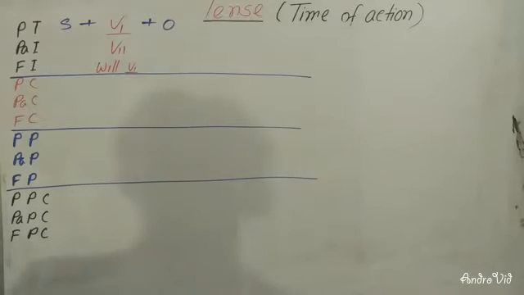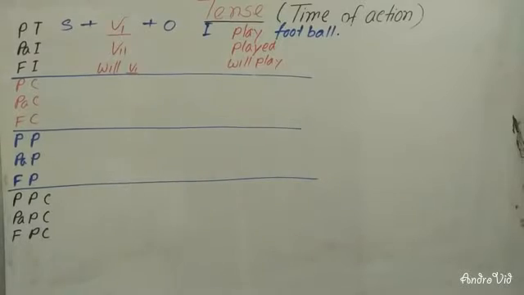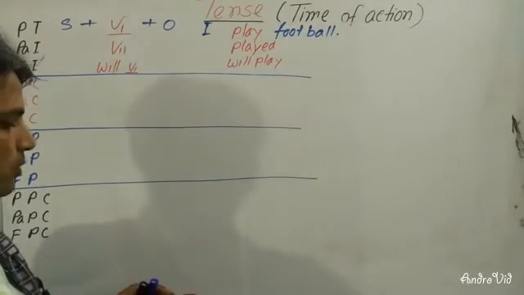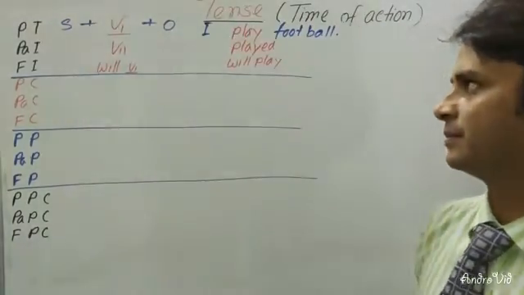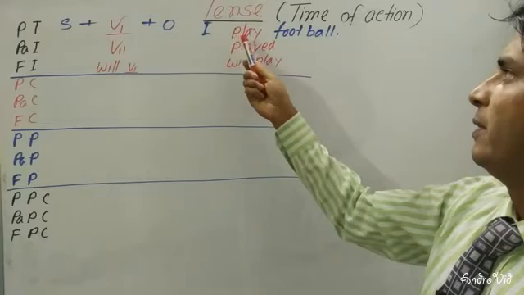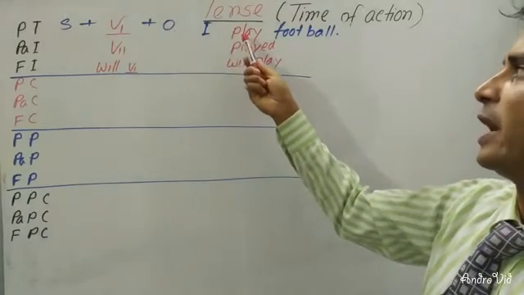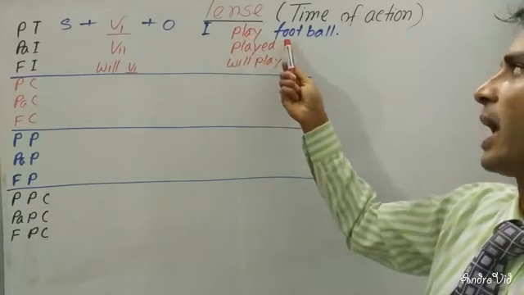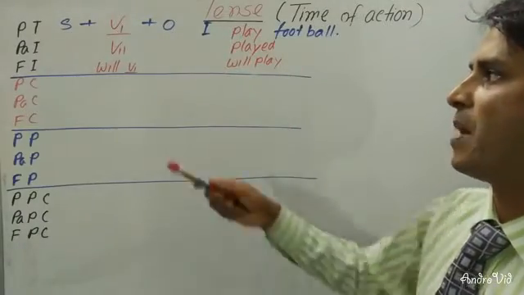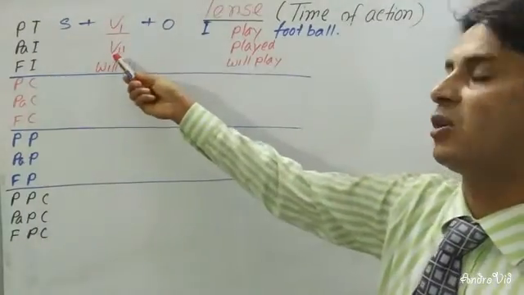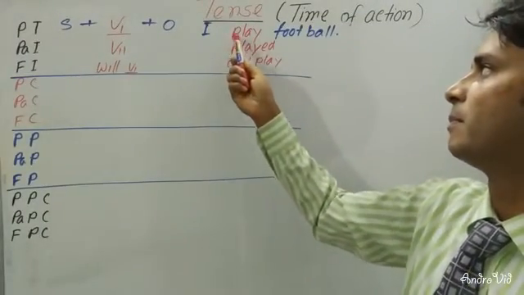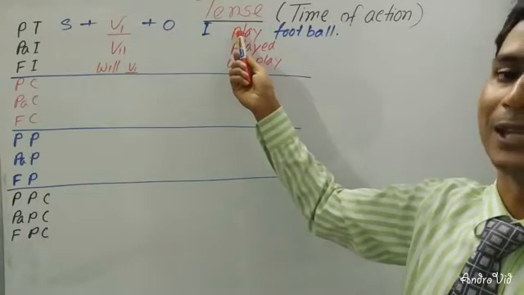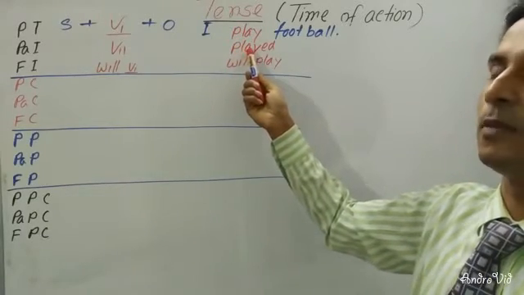So if you write the sentence, dear learners, if you write here, I play football. I play football in present simple sentence. I play: I is a subject, and play is the present form of verb, and football is the object. In past indefinite tense, you will have to change the verb in past form. So I have written here played instead of play. So it is the past form of verb.